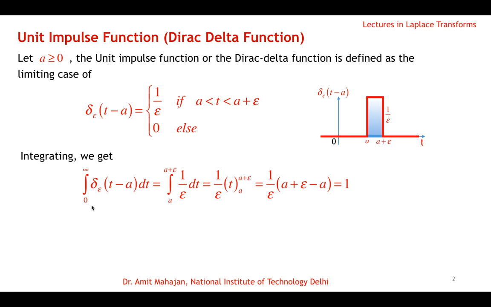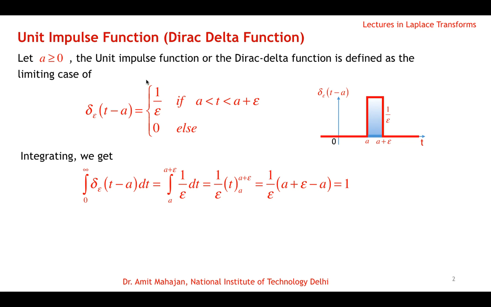then we can divide this integral as 0 to a, a to a plus epsilon, and a plus epsilon to infinity. So function value is 1 by epsilon only for a to a plus epsilon. So we can write that this integral equals the integral from a to a plus epsilon of 1 by epsilon dt, and then we can integrate, substitute upper limit minus lower limit, and we'll see that the integral value is 1. Okay, so this is a unit impulse.